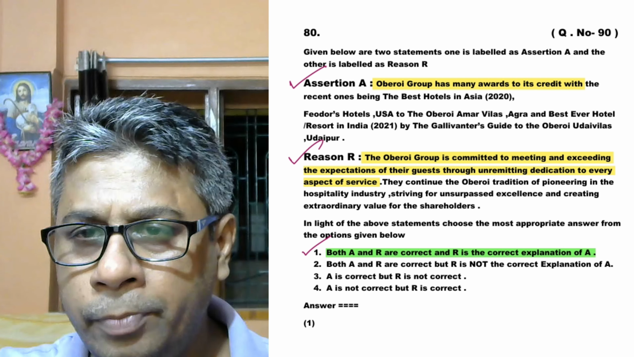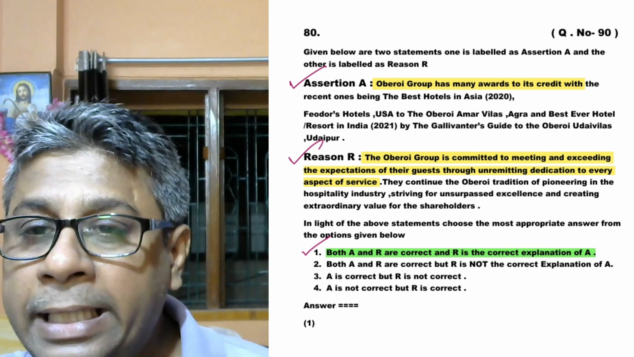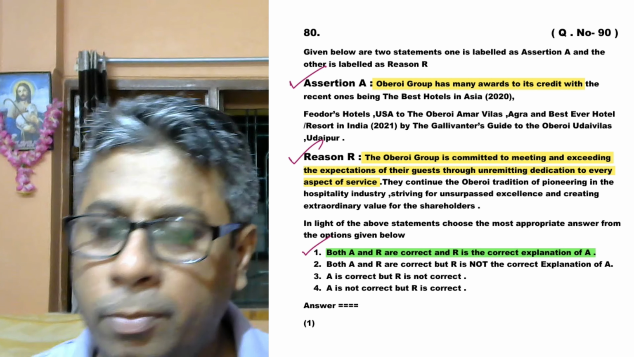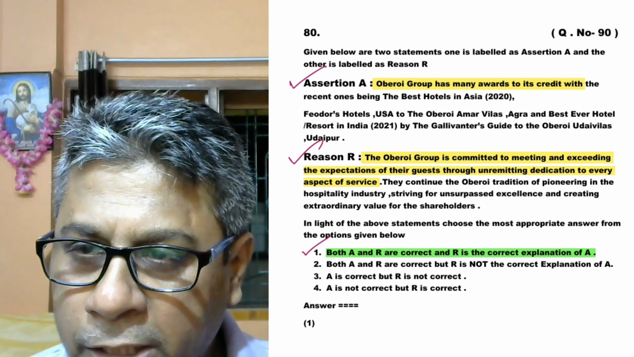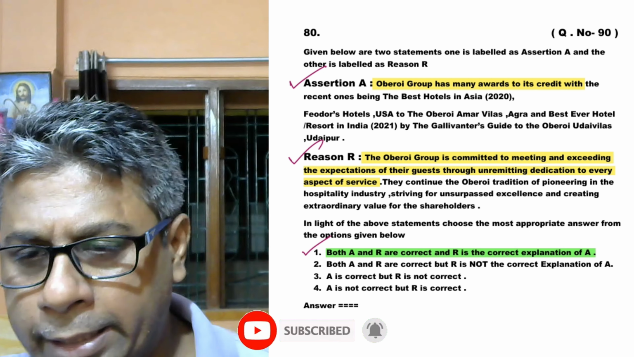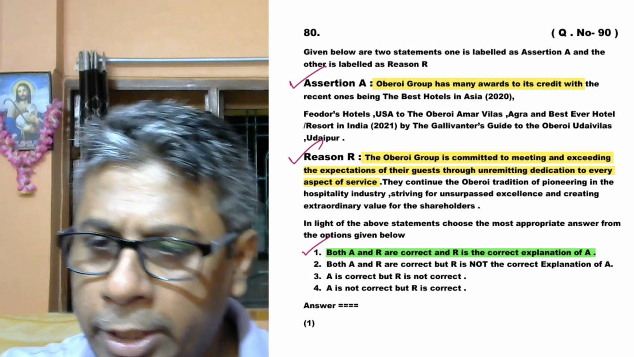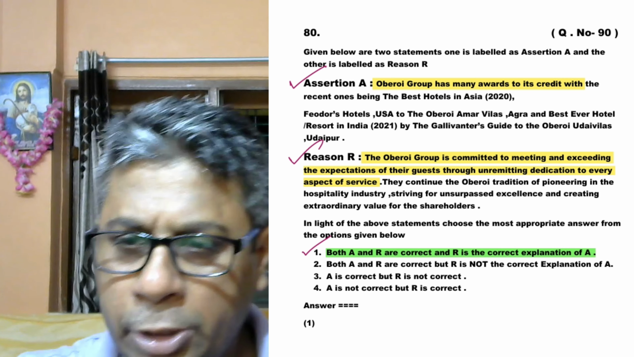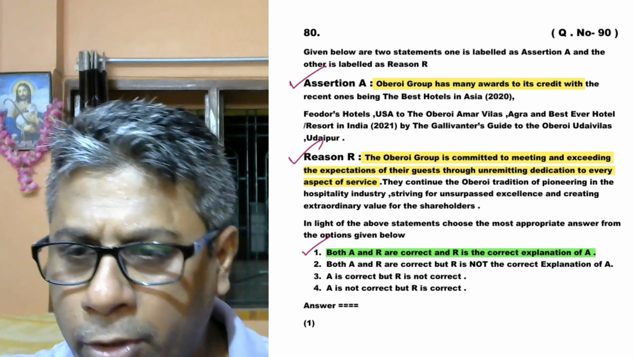And second, the reason: the Oberoi Group is committed to meeting and exceeding the expectations of their guests through unremitting dedication to every aspect of service. So both statements are interconnected. So A and R both are correct, and R is the correct explanation of A. And they continue the Oberoi tradition of pioneering the hospitality industry, striving for unsurpassed excellence and creating extraordinary value for the shareholder. So both A and R are correct, and R is the correct explanation of A.